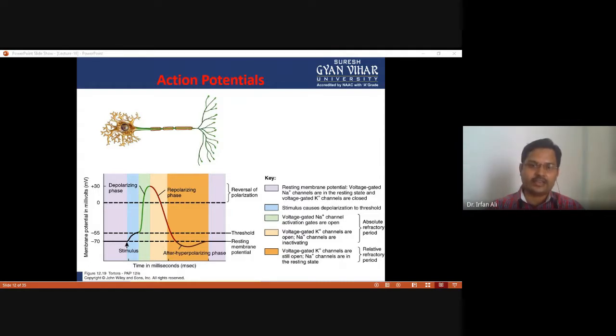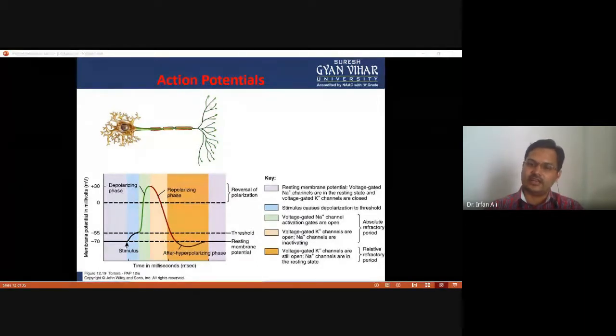And what happened at the next phase? The voltage gated potassium channels are still open at this phase, and the sodium channels are in the resting state. When the sodium channels are in the resting state, it establishes a resting membrane potential again. So this is the whole process of how the action potential is established in a nerve cell.